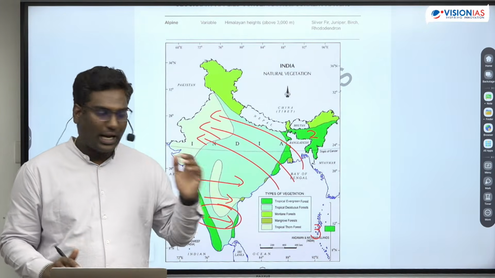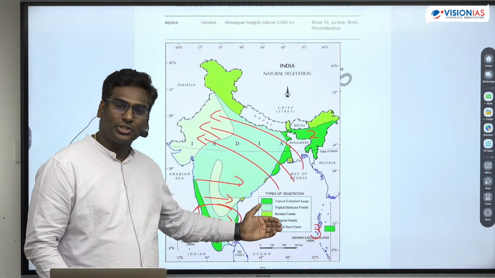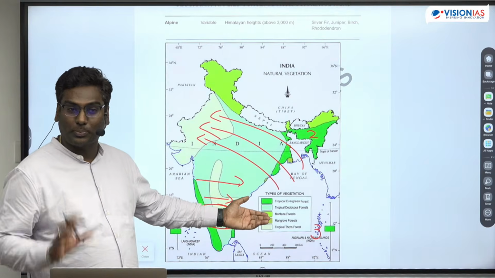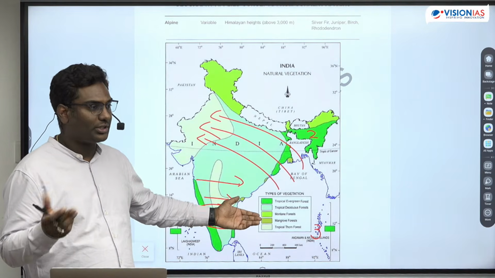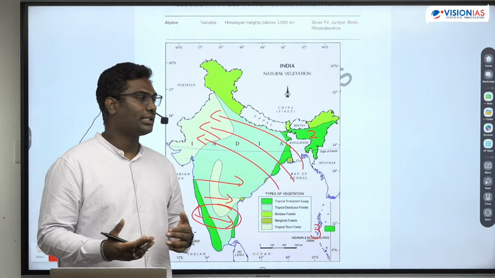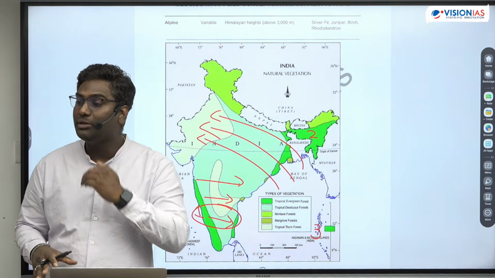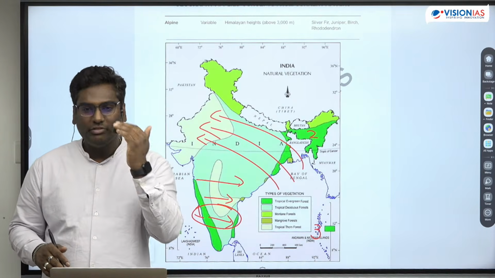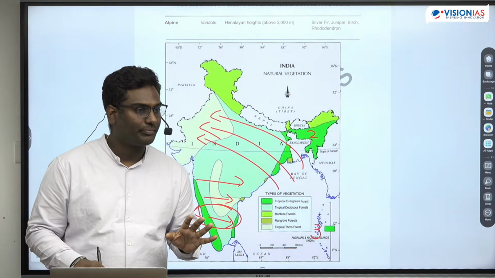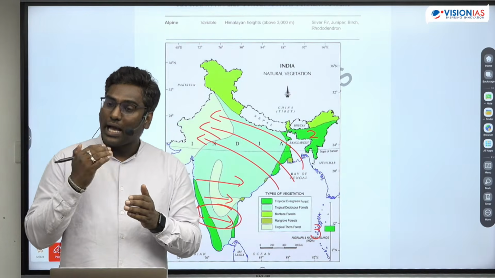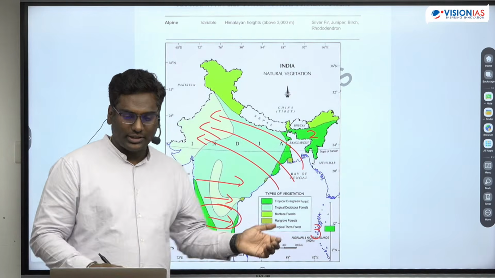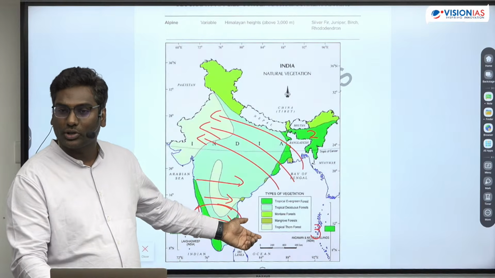Is this clear? And further you go towards the east, you have Sheshachalam Hills, Tirupati region. There, what you can see is basically that in that region, you can observe even lesser rainfall that is received over there. Understood? So, as the quantity of rainfall reduces, there you can see dry deciduous forests.